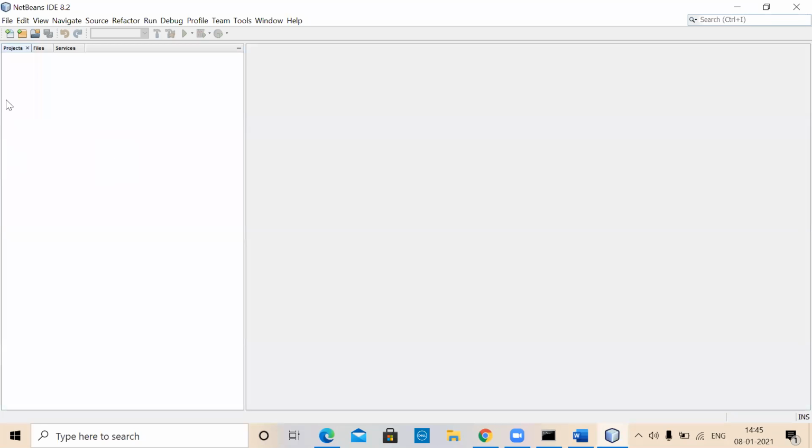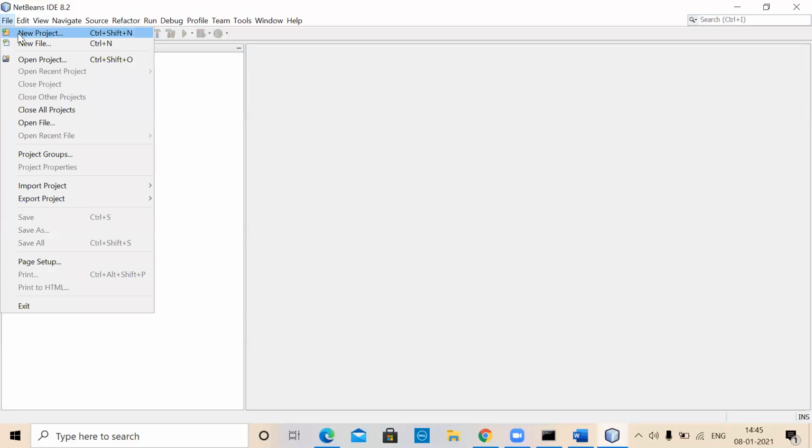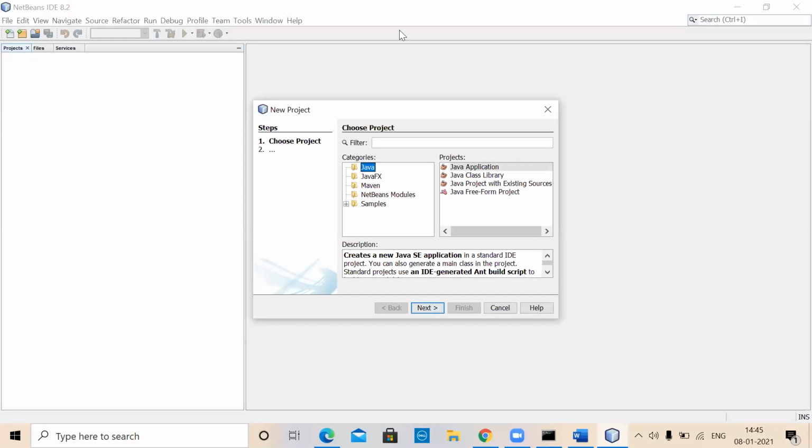So now it is saying projects and all that. I don't have control over increasing the font size on these things. Later we'll see how to use some other editor. But for the time being, I'm simply saying create a new project, right? Create a new project by selecting file and then new project.